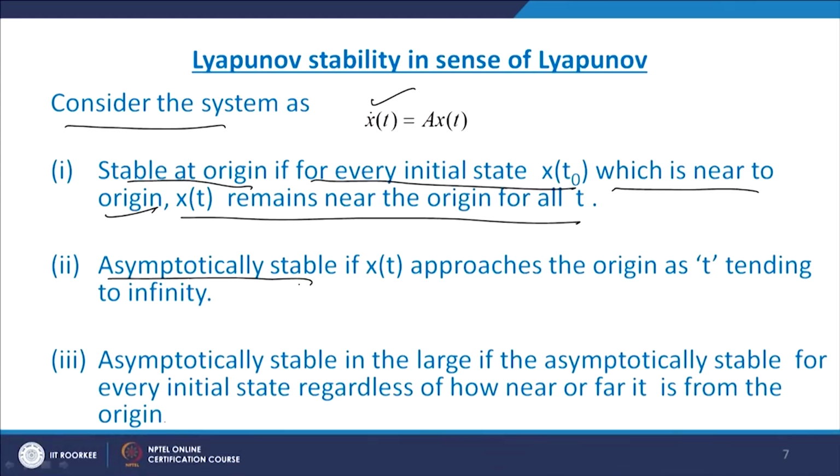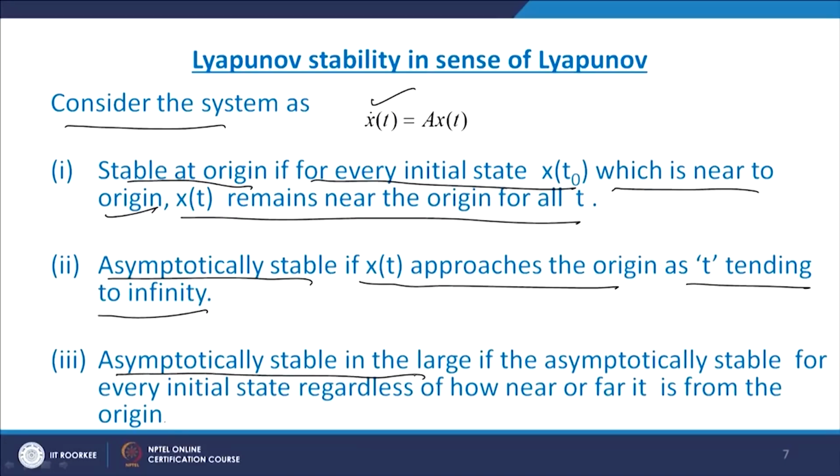Second, the system is asymptotically stable if x of t approaches the origin as t tends to infinity. What happens? We have the origin, and now an initial state. Earlier, the state started and remained near the origin, but now as t tends to infinity, whatever state started, it approaches the origin. That is asymptotically stable.